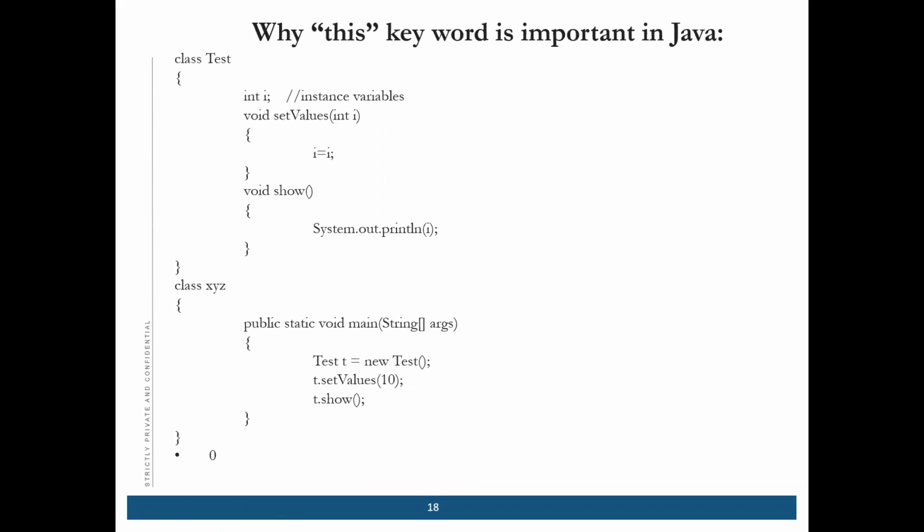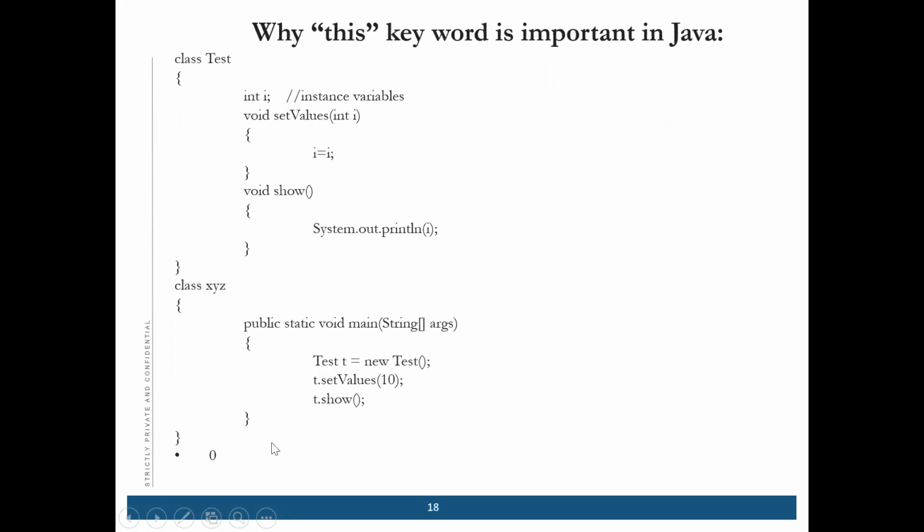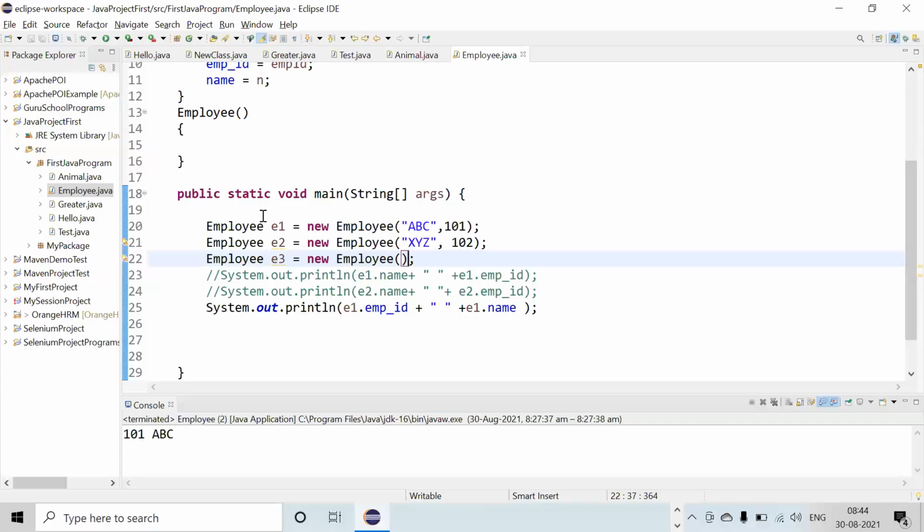So this is the normal thing. Now, as I told you, if the local variable and the instance variable have the same name, then the compiler will get confused and gives you the result as 0. Previously it was giving 10, but here it is giving 0. Why? Because it gets confused with the name.